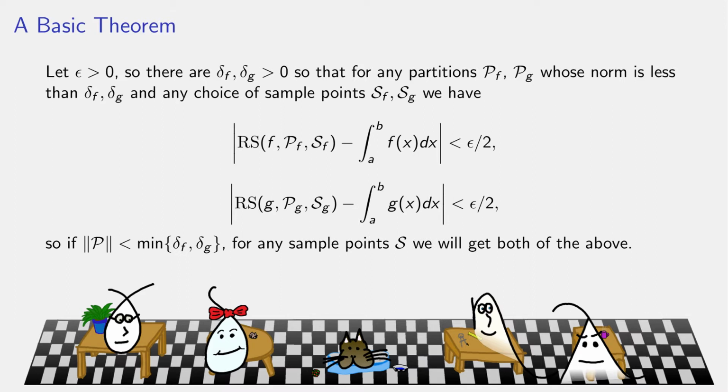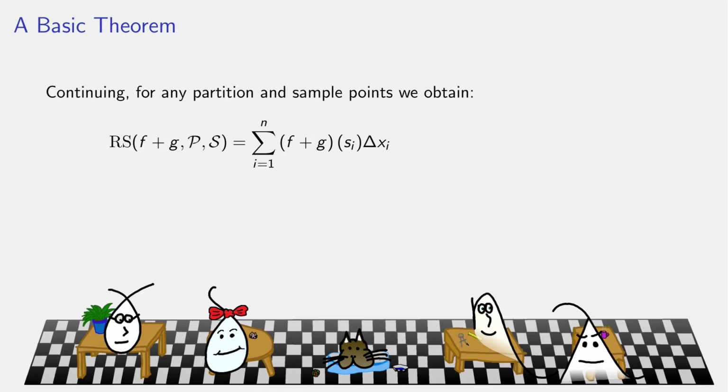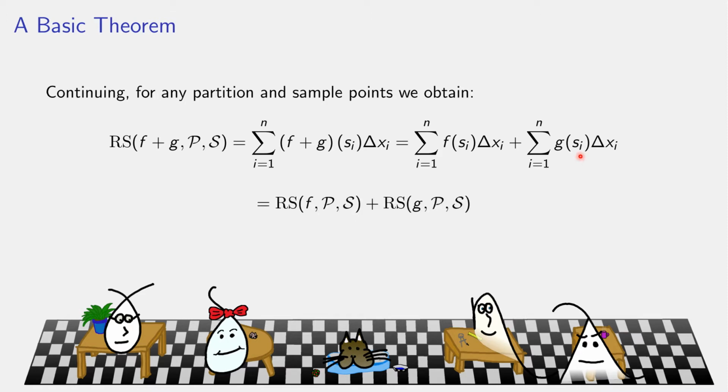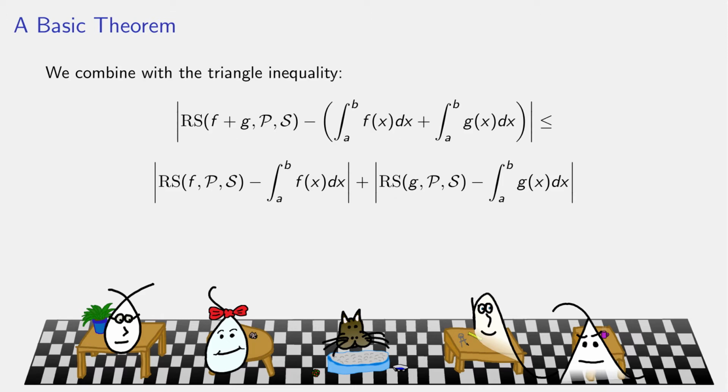So if I pick a partition whose norm is less than both, specifically if it's less than the smaller of the two deltas, for any choice of sampling points, we'll get both of the above inequalities. So then let's take a Riemann sum for one of these partitions whose norm is smaller than both delta f and delta g, and let's look at its Riemann sum. Since this sum has only finitely many terms, I can distribute this out, f of si delta xi, g of si delta xi, and if I collect all of the f of si's in one sum and all of the g of si's in one sum, we can write it like this. And that's just a Riemann sum of f plus a Riemann sum of g.